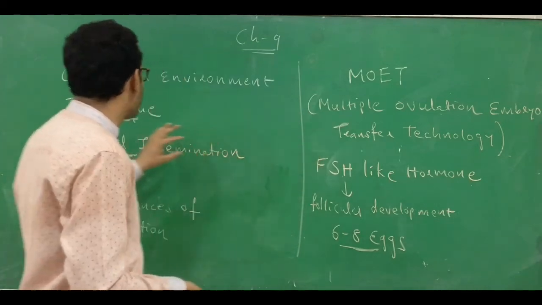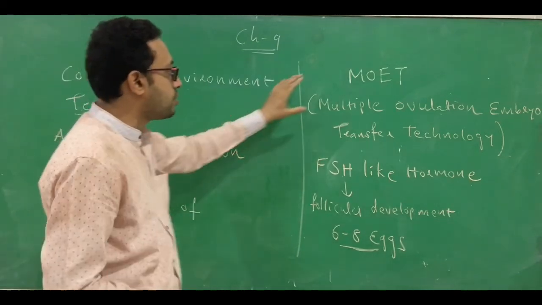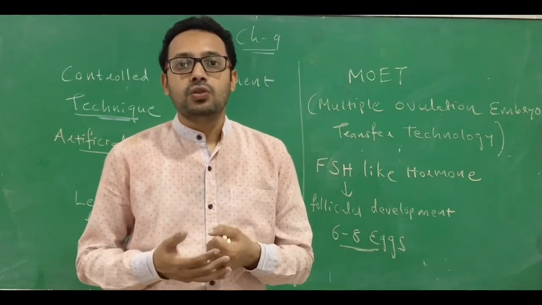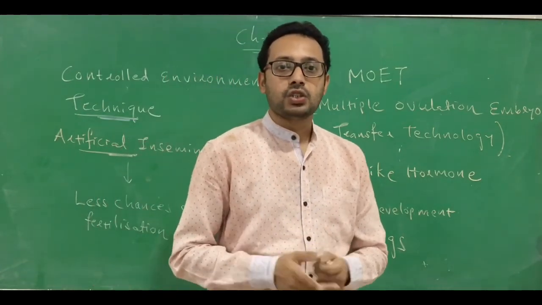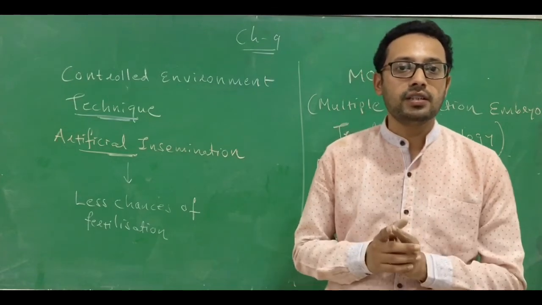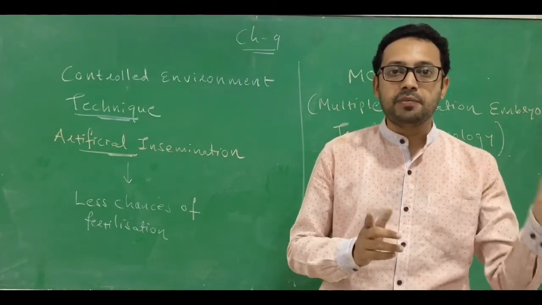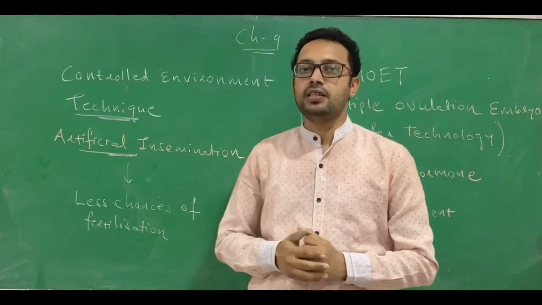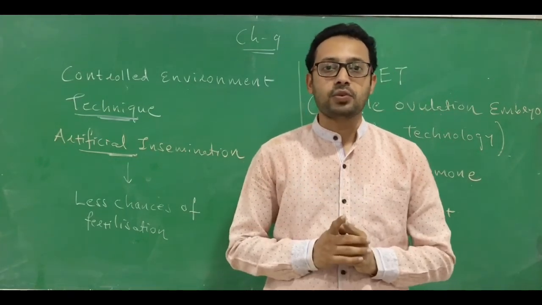So these are the two procedures, artificial insemination and MOET, which are performed in animal breeding. Students, today we have learned animal breeding, inbreeding and outbreeding. It is very important, and the controlled environment techniques are also very important.